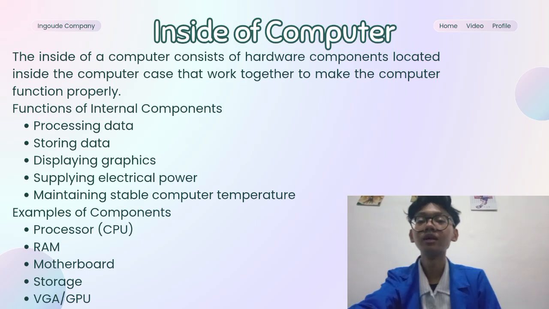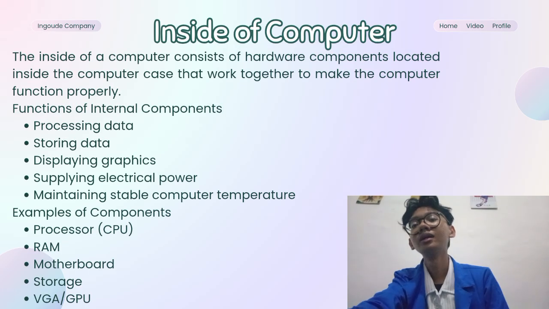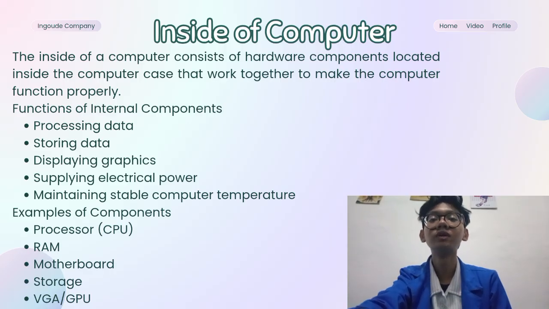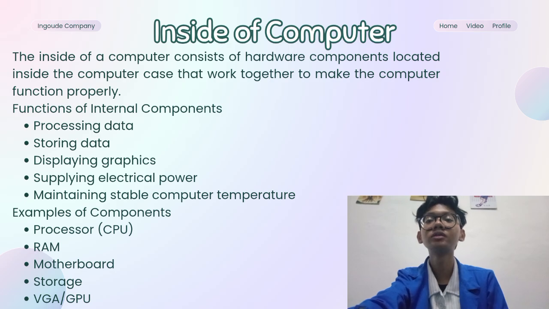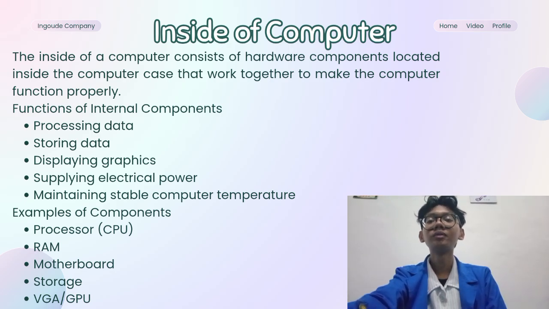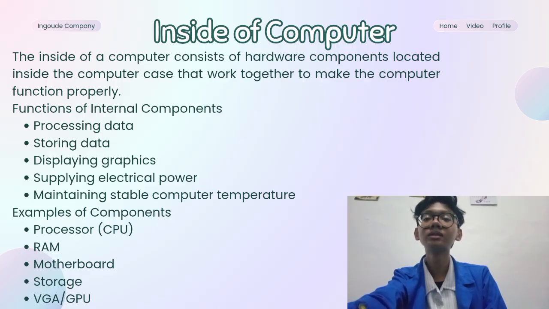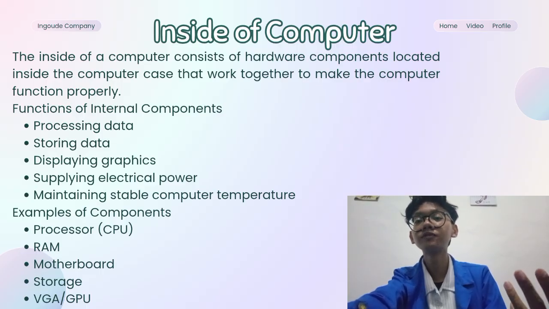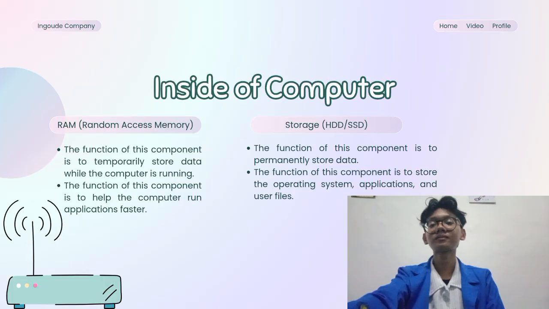The next is about the inside of a computer. The inside of a computer consists of hardware components located inside the computer case that work together to make the computer function properly. Functions of internal components are processing data, storing data, displaying graphics, supplying electrical power, and maintaining stable computer temperature. Examples of components are processor, CPU, RAM, motherboard, storage, VGA, and GPU.